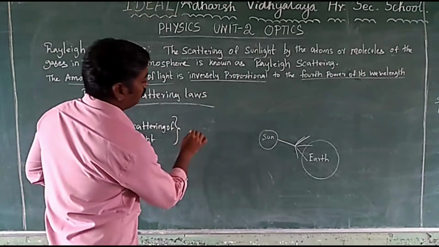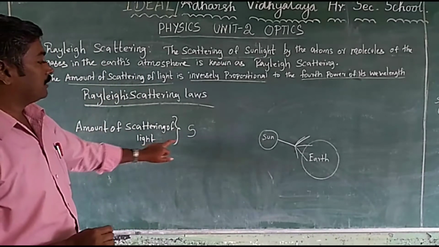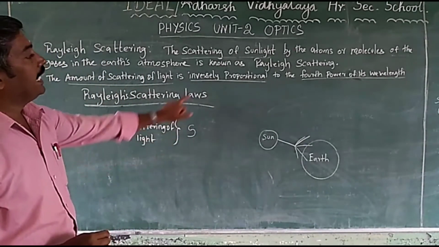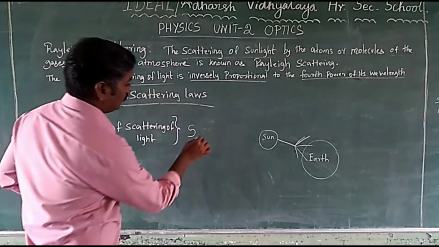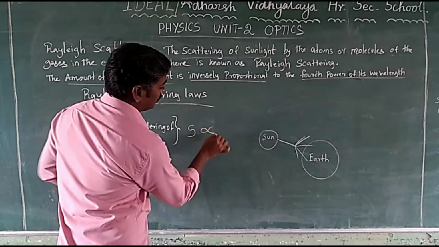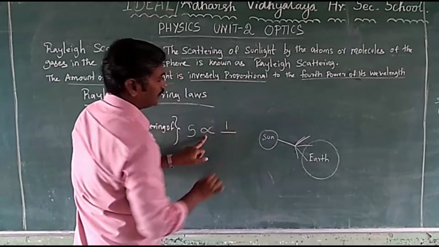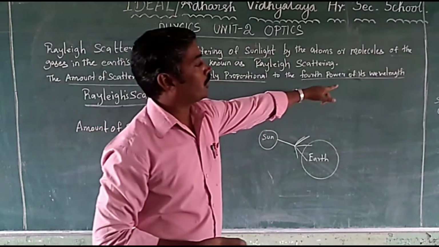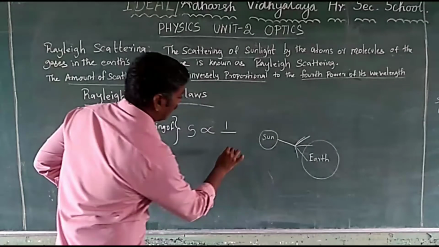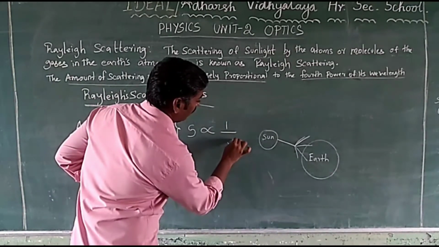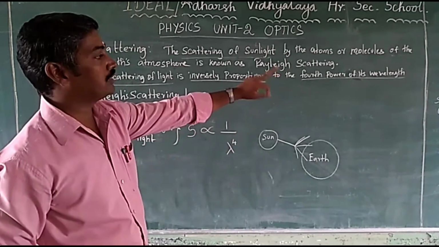This symbol is the proportional symbol. So inversely proportional: 1 by the fourth power of its wavelength. Wavelength symbol lambda, power 4. The fourth power of its wavelength.